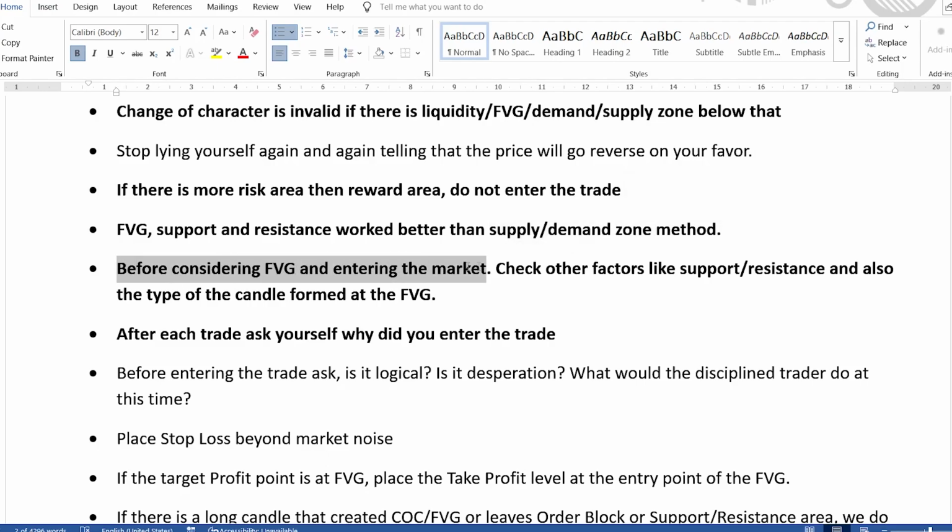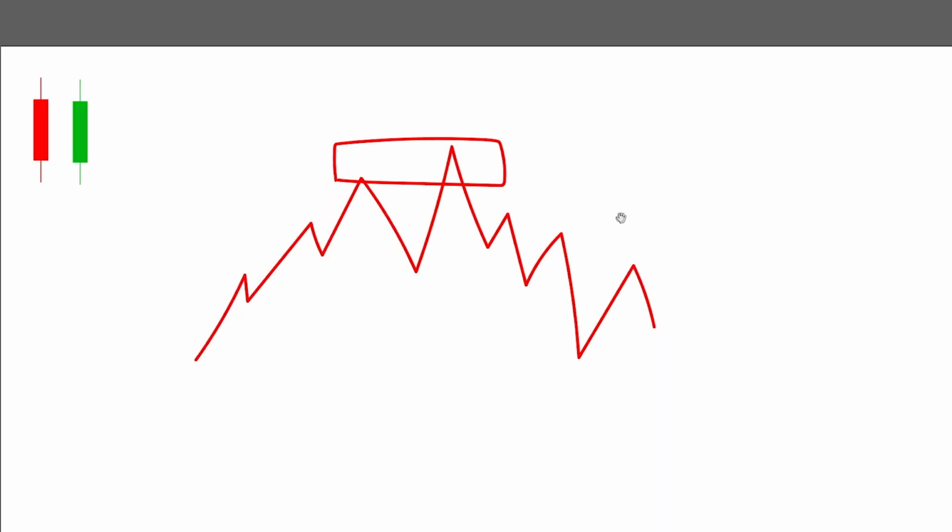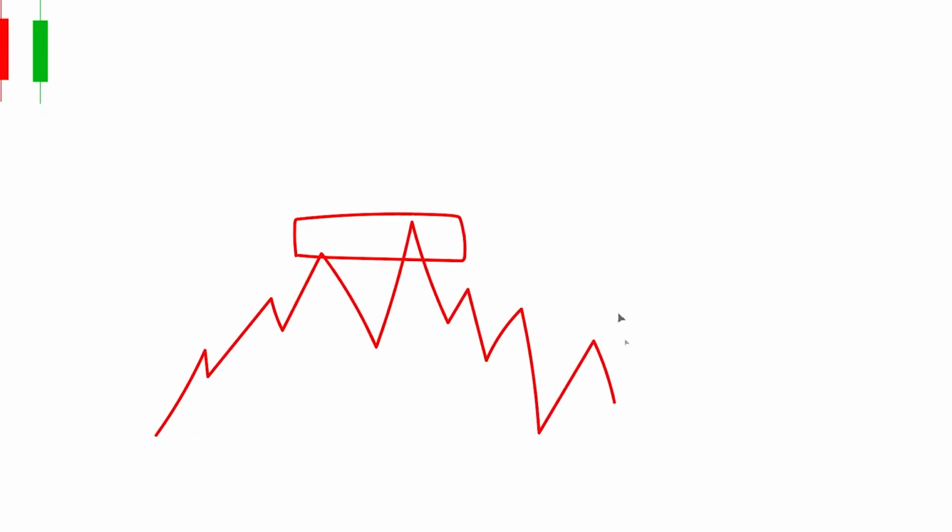Before considering FVG and entering the market, check other factors like support, resistance, and also the type of candle formed at the FVG. So if there is a trend like this, and this is a support area, and if the market has turned, and we have received something like this, and then here is a fair value gap, then I should consider what kind of candle it has formed in this fair value gap. I still don't know in which kind of candle I should be entering. If you guys know, let me know in the comments below, and if you have any suggestions, you can tell me in the comments below.